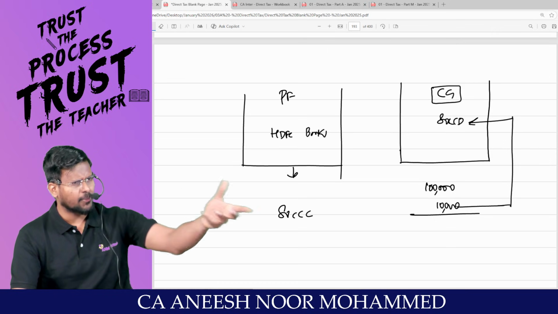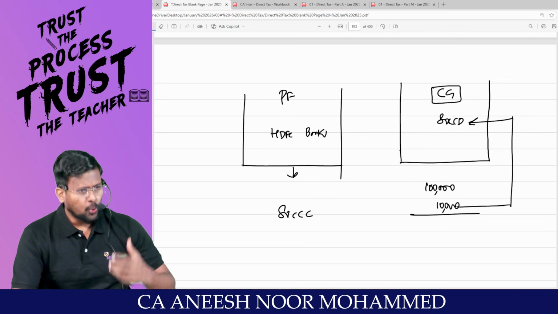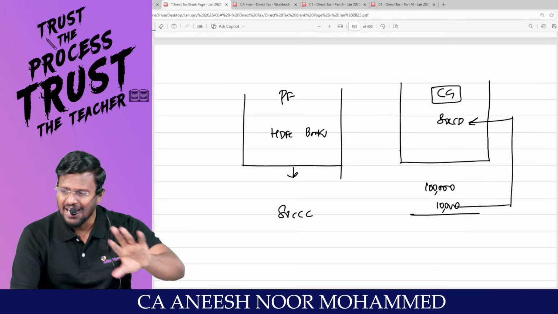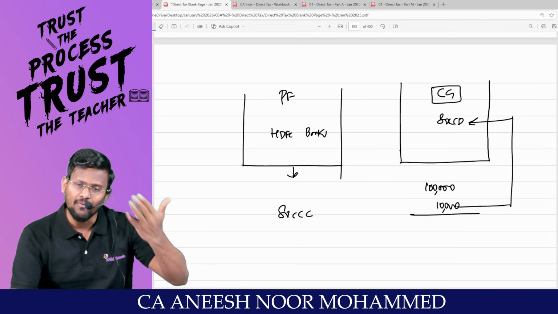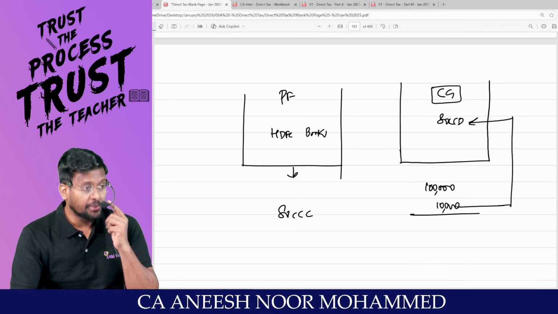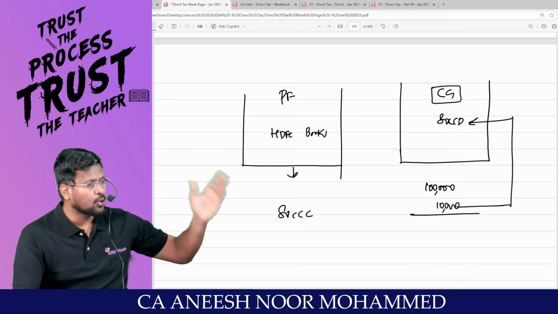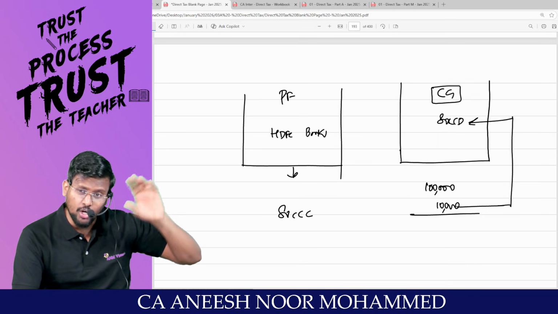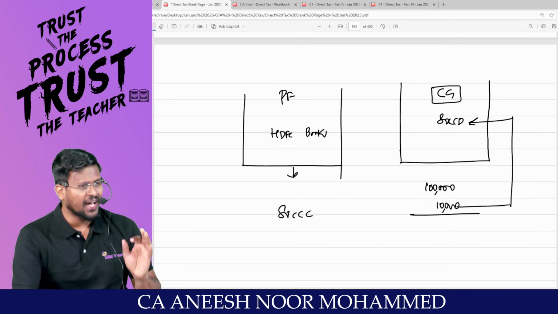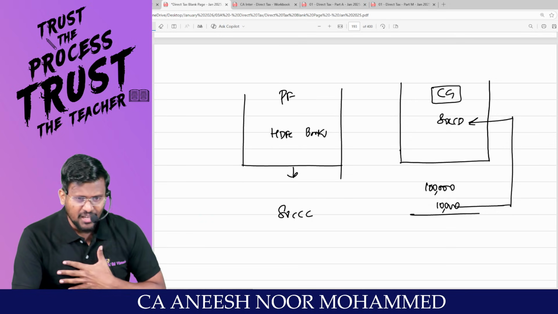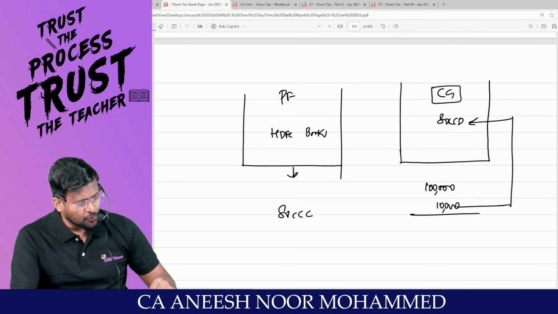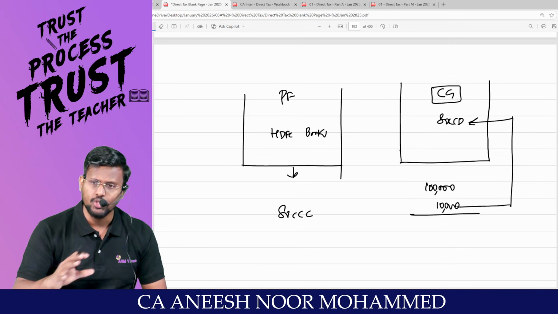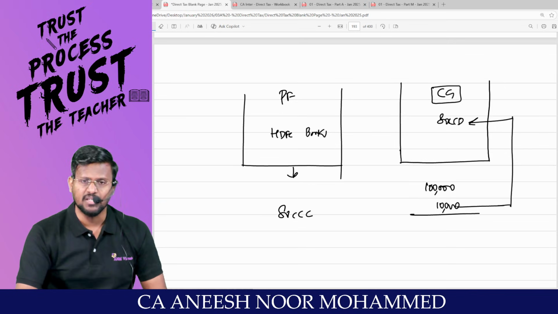My dear lovable students, why do we have to deduct some percentage for the purpose of pension and deposit in a private company? We ourselves can hold that money because we need funds for building roads, we need funds for repaying our debt. We have even borrowed a lot of money from outside India, so we are liable to pay interest. So we need finance. Instead of going and taking a loan again, we will be internally sourcing the fund from our own employees. Are you understanding?